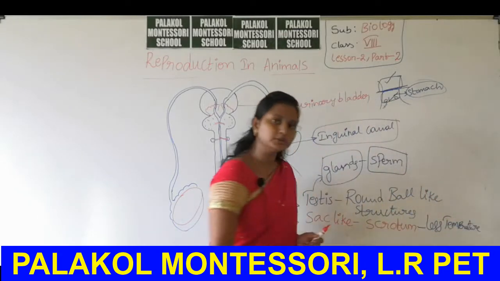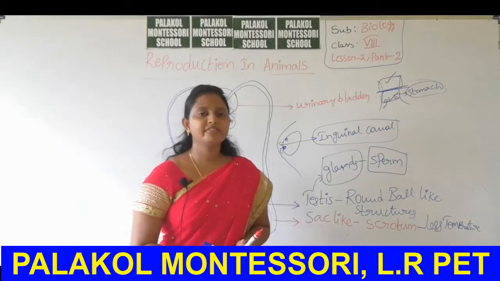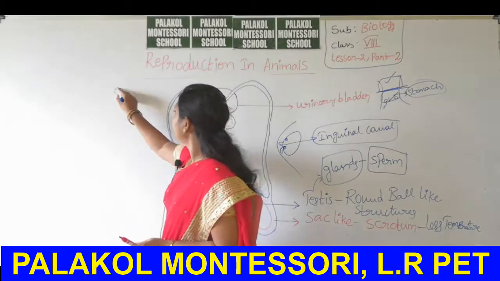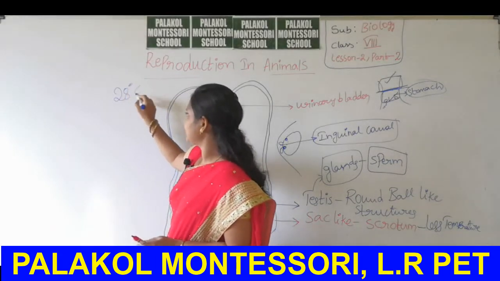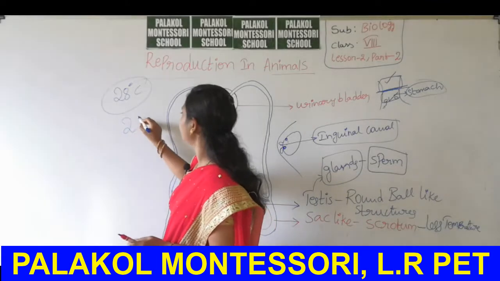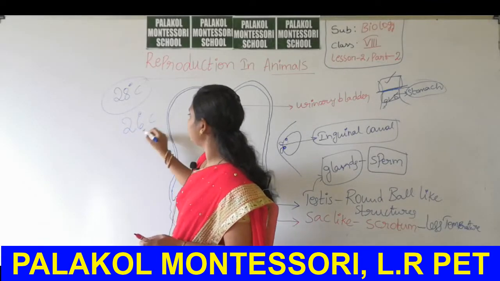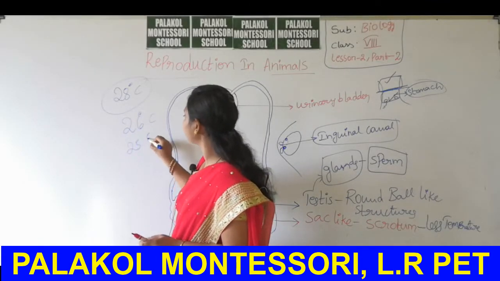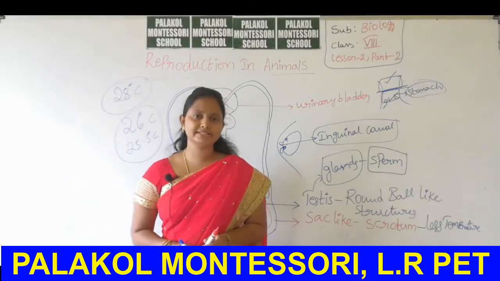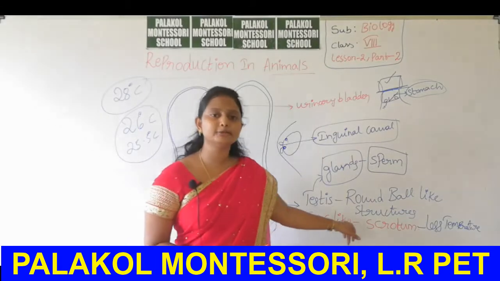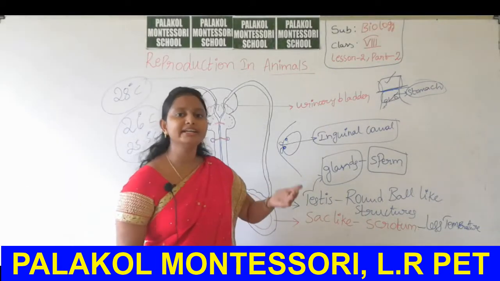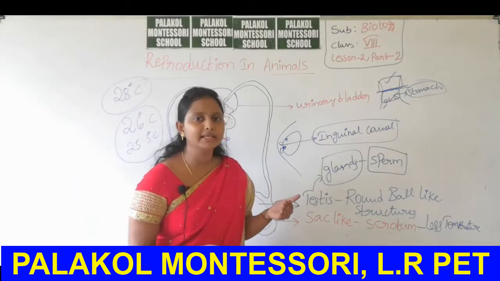For example, if the male body has a temperature of 28 degrees centigrade, the scrotum maintains a temperature of 26 or 25.5 degrees centigrade. So, to lower the temperature, the testes come into the scrotum and are fixed there after delivery of the baby.